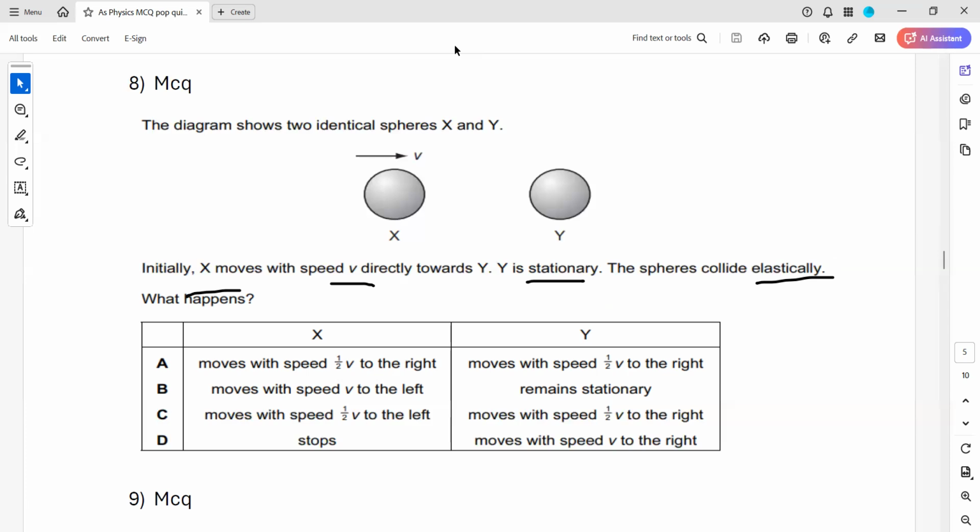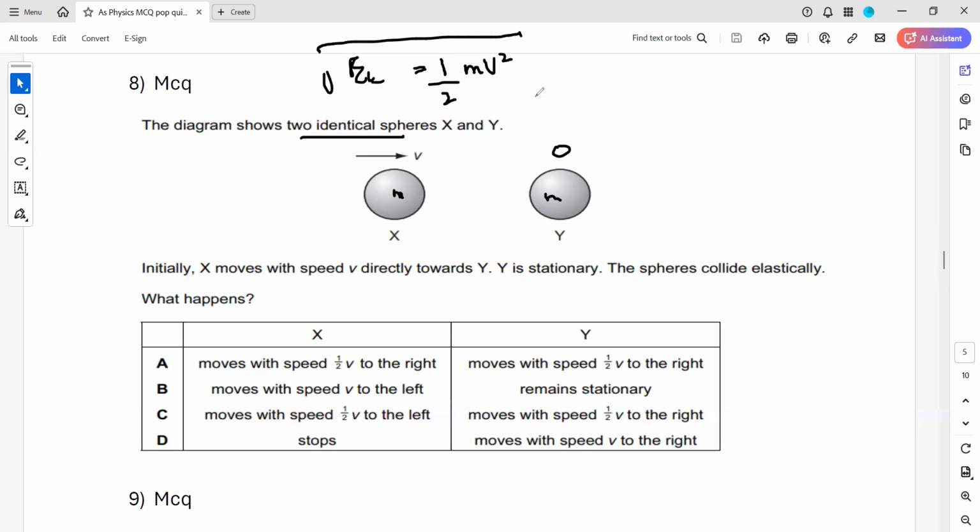What is the kinetic energy before? This is a stationary object. If we take this as mass m, they are identical spheres, so both have the same mass. So the kinetic energy Ek equals half mv square. The first thing we always do is check for momentum. If momentum is conserved, then we check the kinetic energy.